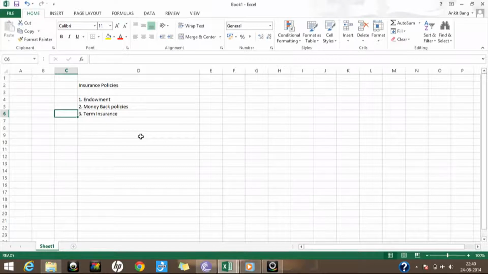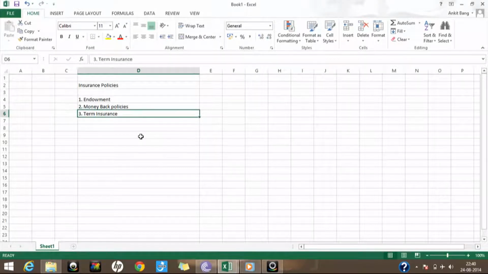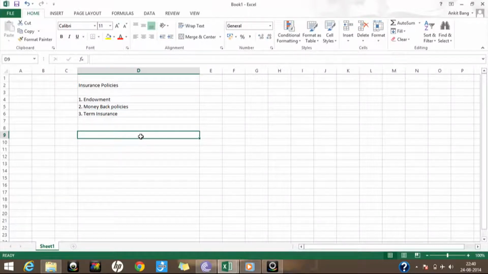So this is where the differentiation comes, to make it understood more nicely how term insurance works and why term insurance is getting more popular nowadays than endowments. I have also taken up a small example. I'll do the example after explaining what money back policies are, and that will give you much more clarity on how to select between an endowment policy, a money back policy or a term insurance policy.